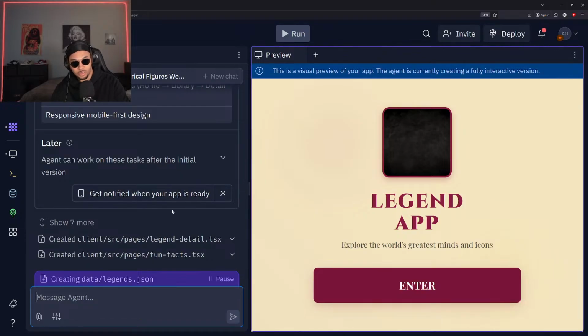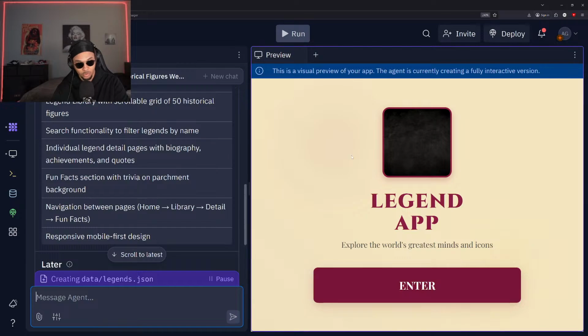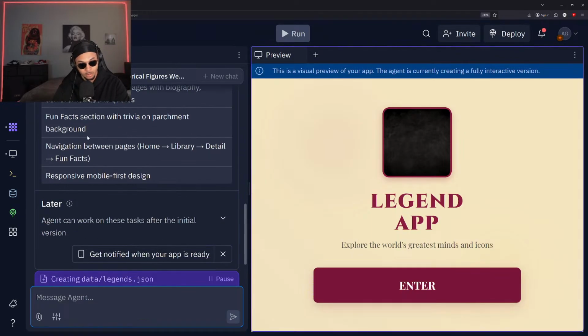Okay, so it's still generating that. And let's check out what it's creating for us, right? So like we went over, it has that parchment style web app showcasing 50 legendary historical figures with biographies, quotes, and fun facts. Okay, so we have that home page being generated, like we can see here. Library with scrollable grid of 50 historical figures. Search functionality to filter legends by name. Okay, fun facts. So yeah, pretty much everything that we were going over originally.